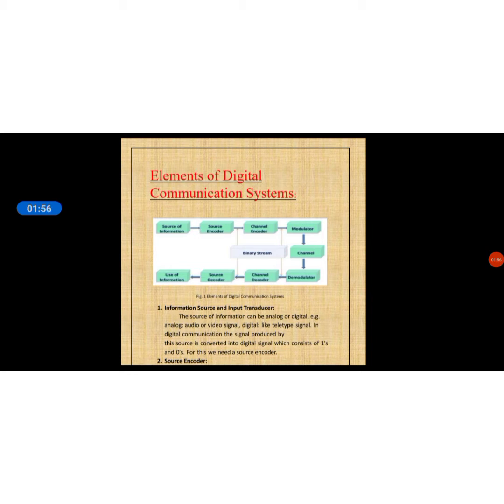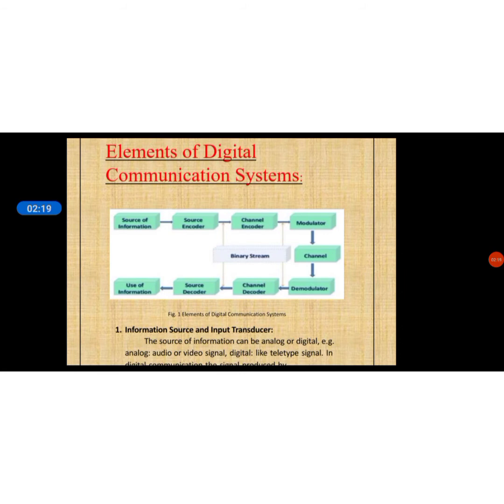In the older syllabus, the 2013 regulation, this unit comes under digital communication, but in the 2017 regulation this unit comes under communication theory. It is about analog, but in the fifth unit we discuss a little bit about digital communication. So these are the very basic building blocks of digital communication systems.